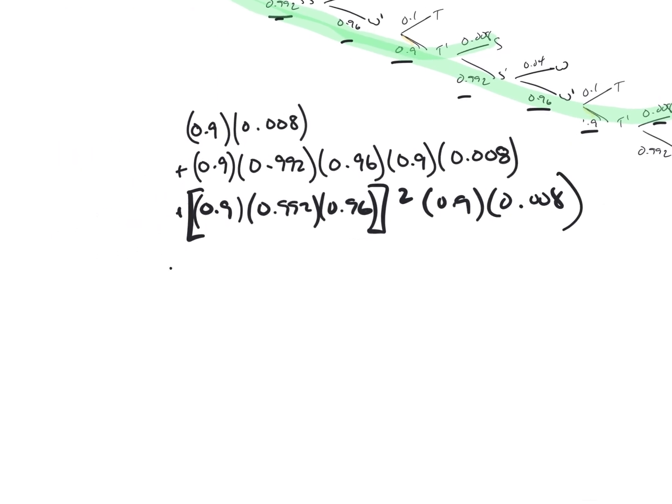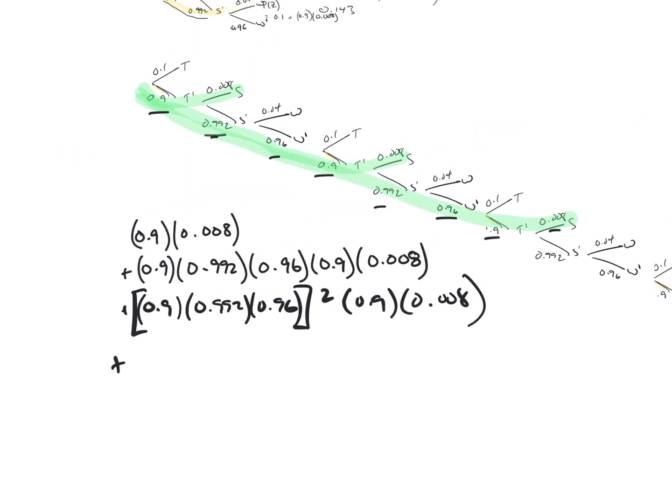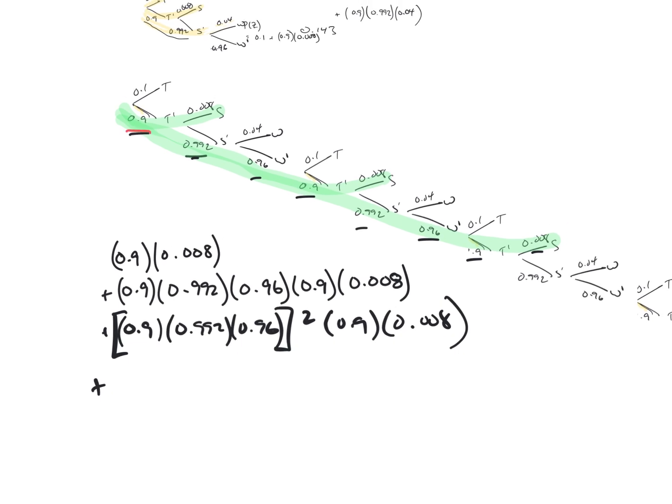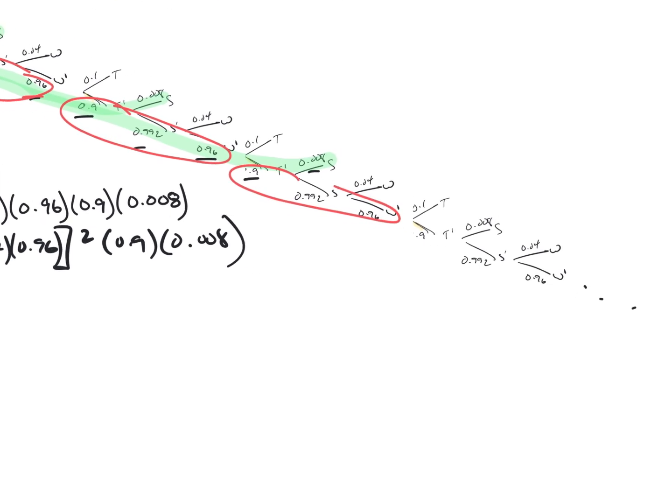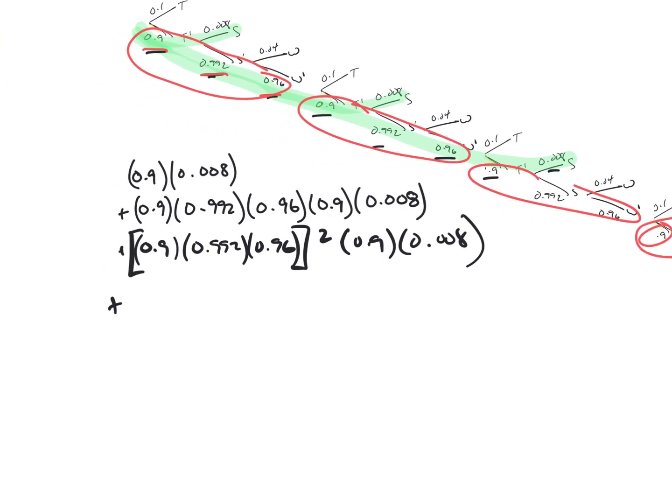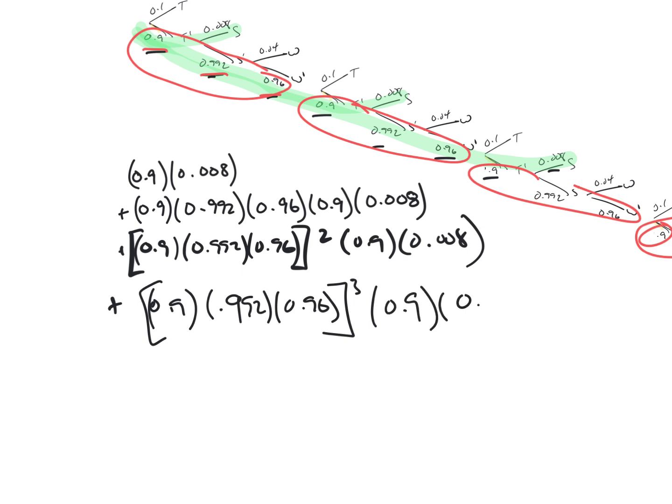And then the fourth day, I'll do this one in red: these three values, and then these three values again, and then these three values, and finally finishing off with 0.9 and 0.008 to become a zombie at school. So it's going to be 0.9 times 0.992 times 0.96, three of those, and then finally 0.9 times 0.008.